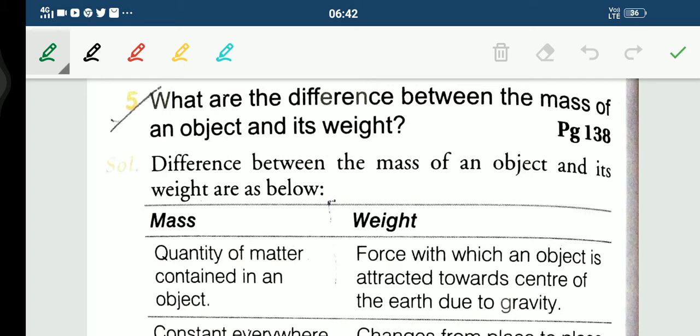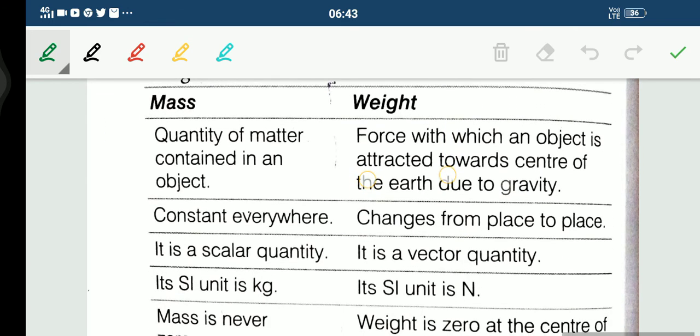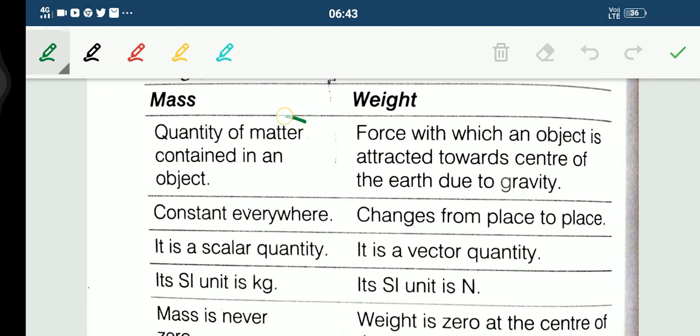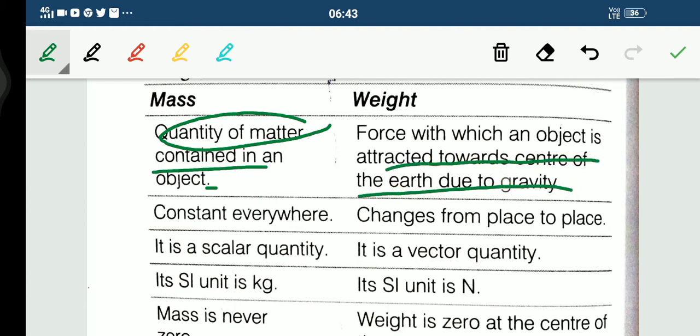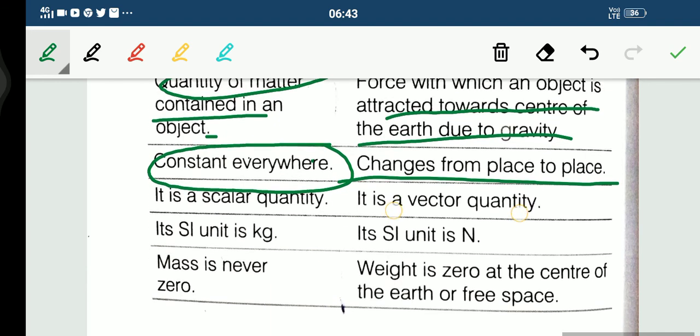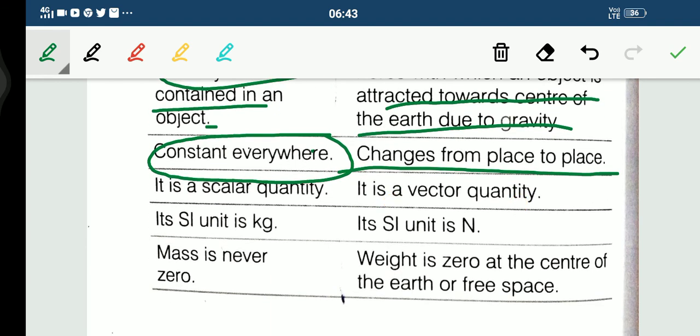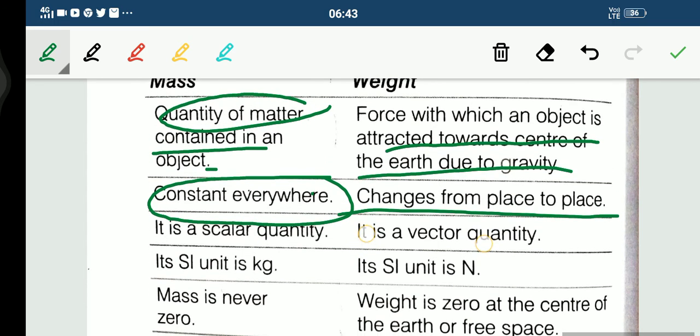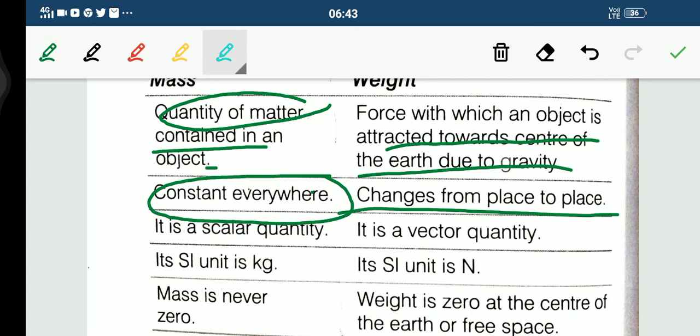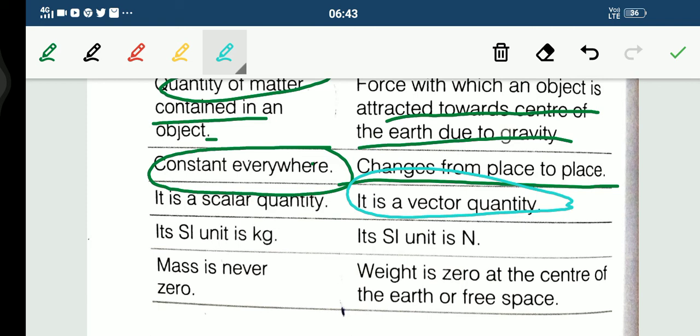What are the differences between mass and weight? So you all can see here, mass is the quantity of matter that is contained in an object. Fine. And what is weight then? Weight is the force with which an object is attracted towards the center of the earth, and that is so due to gravity. Remember this thing, children, mass remains constant everywhere, but weight changes from place to place. Fine. Mass is a scalar quantity because it has only magnitude but no direction. Weight is a vector quantity because it has both magnitude as well as direction.